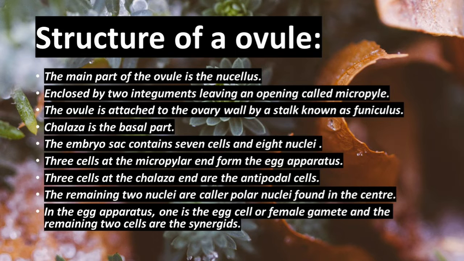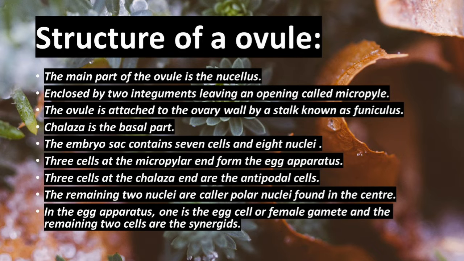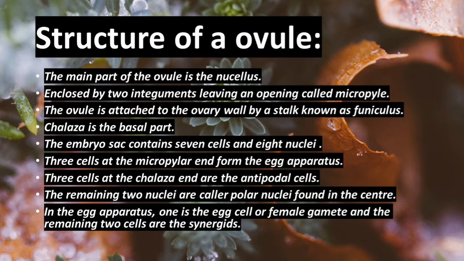Three cells at the micropylar end form the egg apparatus, and the three cells at the chalazal end, the chalaza end, are the antipodals. The remaining two nuclei are called polar nuclei, found in the center. The polar nuclei are otherwise called the secondary nucleus. In the egg apparatus, one is the egg cell, that is the female gamete, and the remaining two cells are the synergids. So, two synergids and one egg cell. These three cells form the egg apparatus.